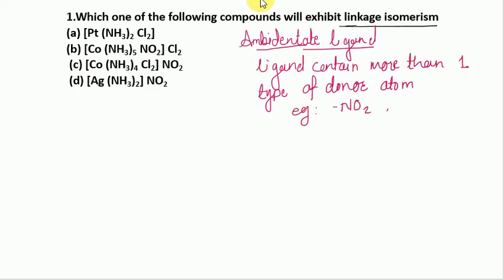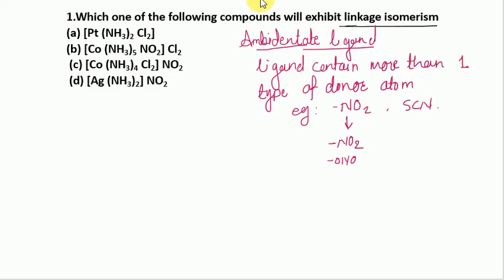NO2, SCN. Now, NO2 is an ambidentate ligand which can be bound in one complex through the nitrogen as NO2, while in another complex it can be bound as ONO, meaning linkage may be through the oxygen or through the nitrogen.